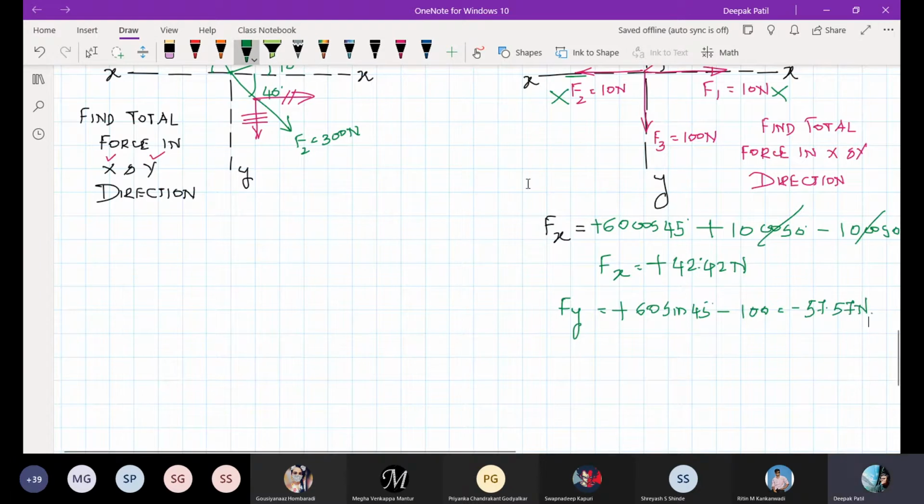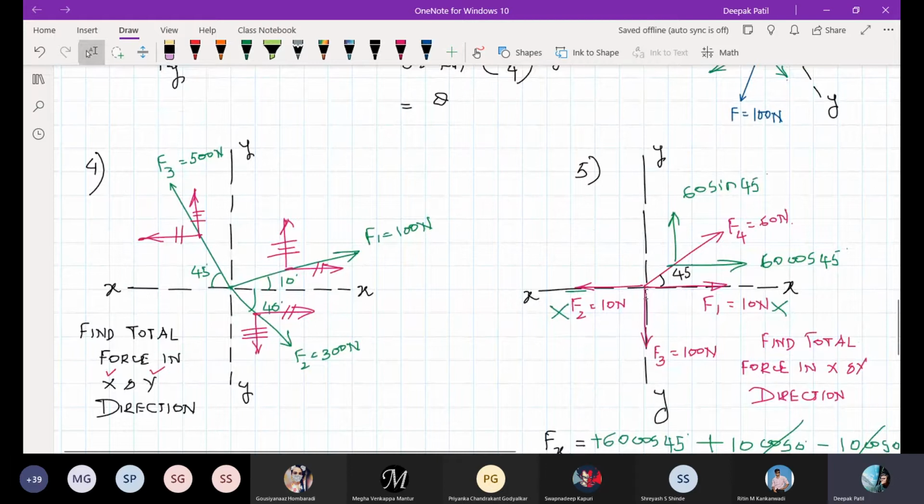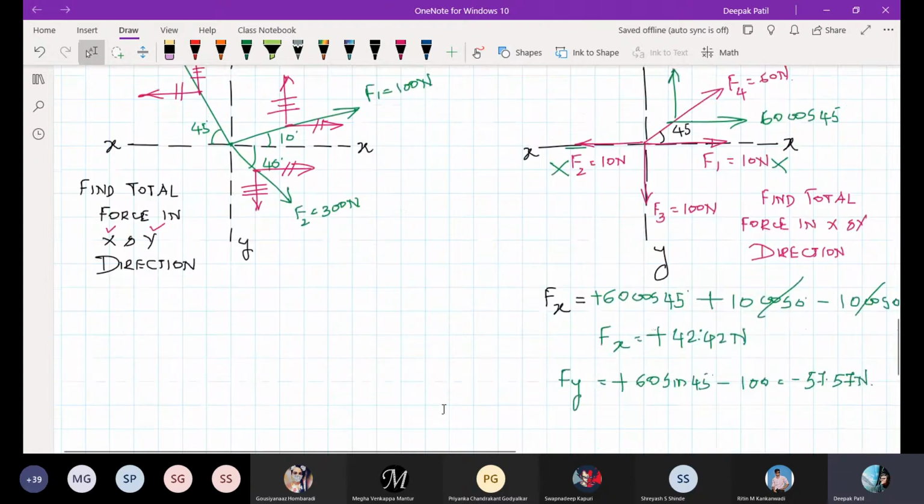Okay, so this is how you can solve for this one. So always whenever the forces are given purely in the x or purely in the y direction, you should take them as they are, giving due respect to the sign convention. Okay, so this is how you can find them.